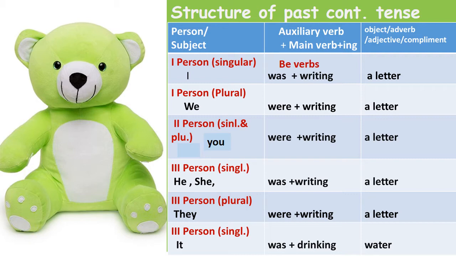If third person plural they is given, were writing, not was, it's were. For singular was, for plural were. They were writing a letter. It was drinking water. So you can see the auxiliary verbs was and were change according to the subject if they come in singular or in plural.